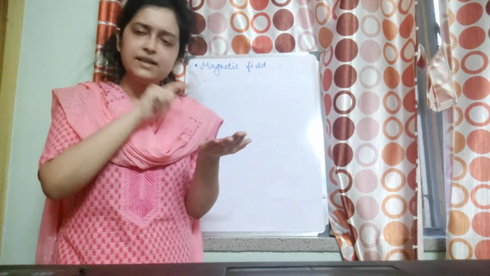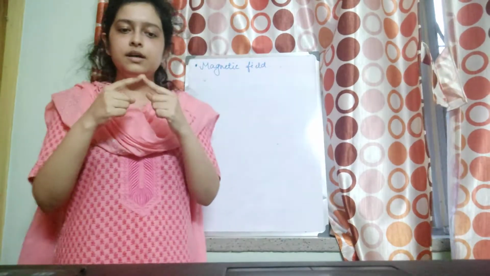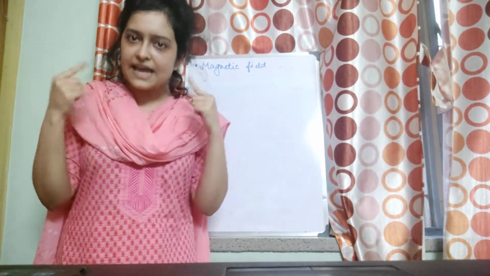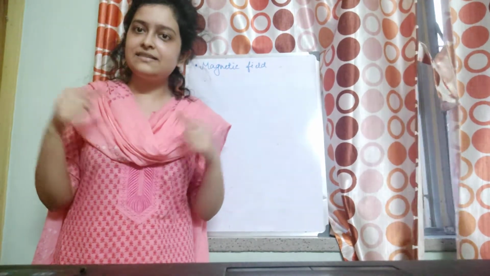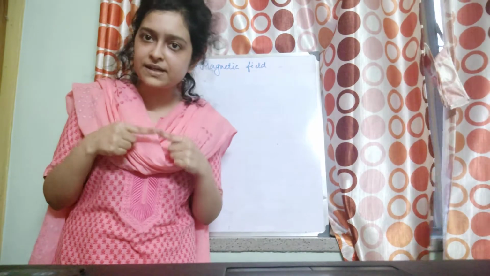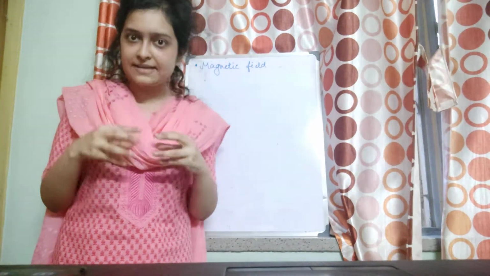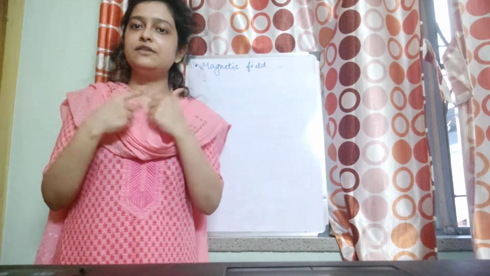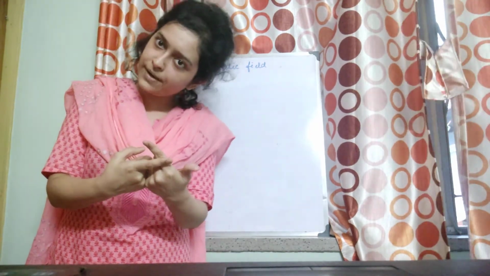It depends on the strength of the magnet, right? So the region around the magnet in which the magnetic strength or magnetic properties will be experienced is known as the magnetic field. Okay?